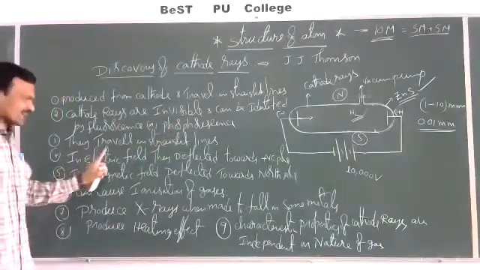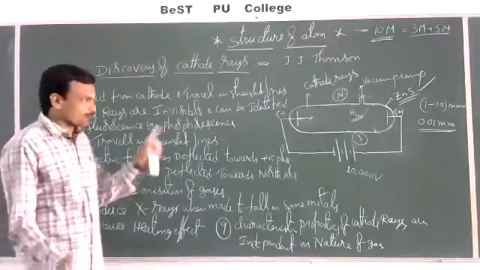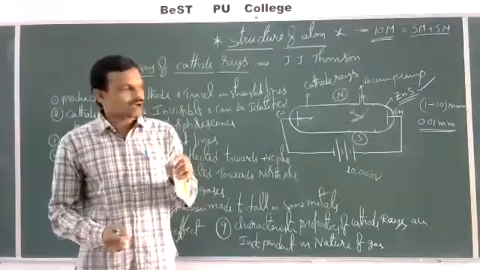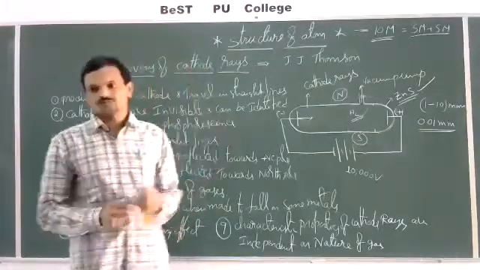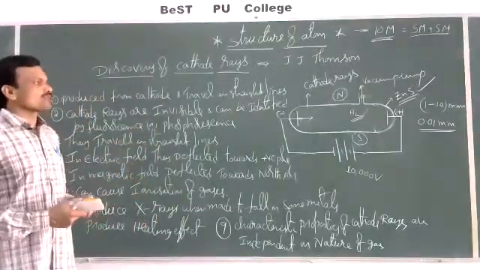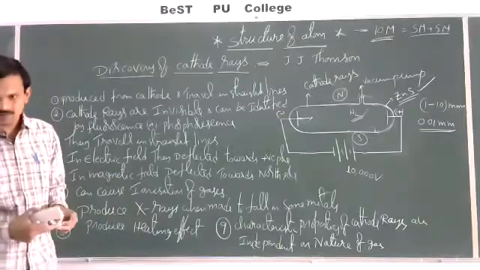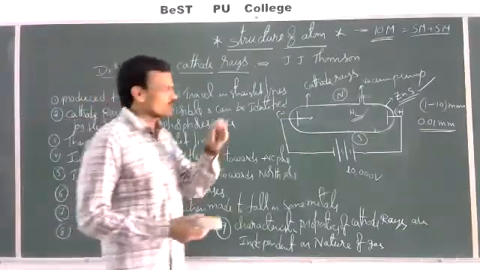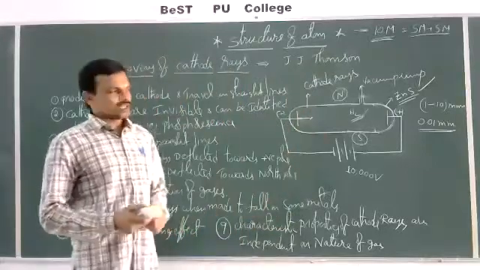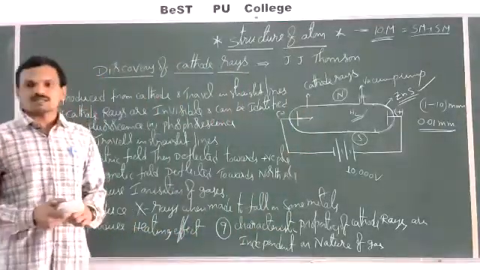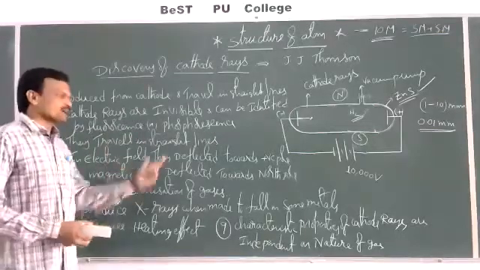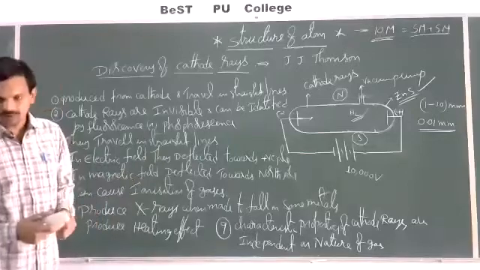Next, if an electric field is applied perpendicular to the path of cathode rays, then these cathode rays are deflected towards the positive pole. This indicates that the cathode rays consist of negatively charged particles, and these negatively charged particles present in cathode rays are nothing but called electrons. In a magnetic field, they are deflected towards the north pole.